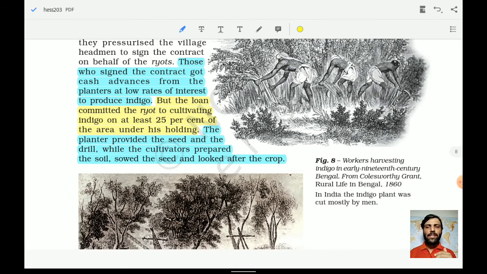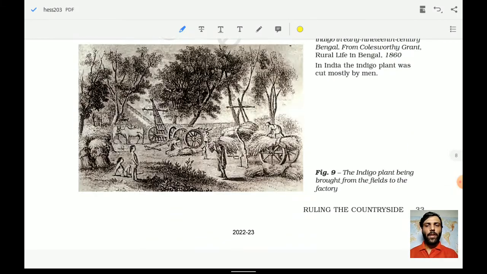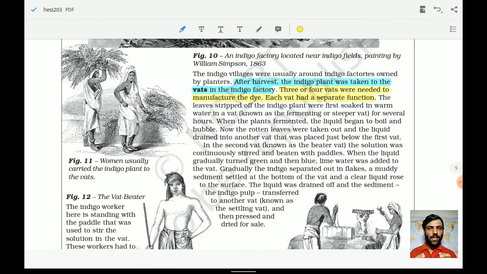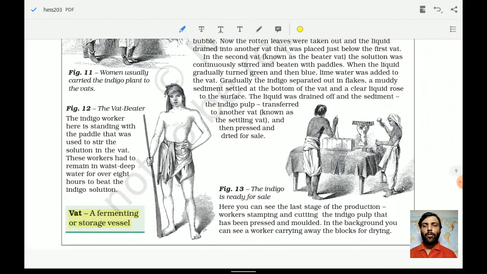The planter provided the seed and the drill and also the cash. We have already seen that they were providing the loan, while the cultivators prepared the soil, sowed the seed, and looked after the crop. All these things were done by whom? Cultivators. So most of the work was done by the cultivator himself. After harvest, the indigo plant was taken to the vats. So what were these vats in the indigo factories? A vat was a fermenting or storage vessel.